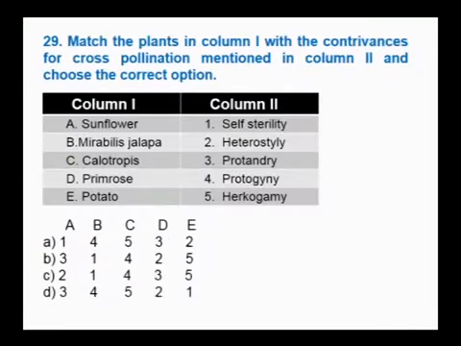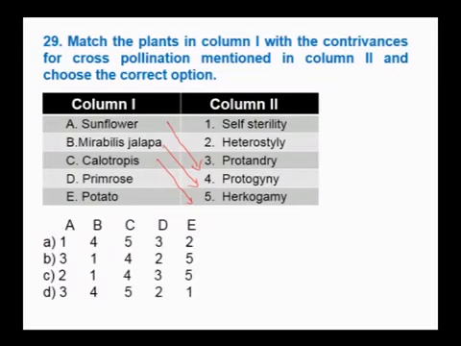Next question. Match the plants in column 1 with the contrivances for cross pollination, that is the outbreeding devices, mentioned in column 2, and choose the correct option. Sunflower, as I already mentioned, has protandry. Mirabilis jalapa has protogyny. In Calotropis, there is a barrier between the stamen and the pistil which prevents self pollination and favors cross pollination, called hercogamy.